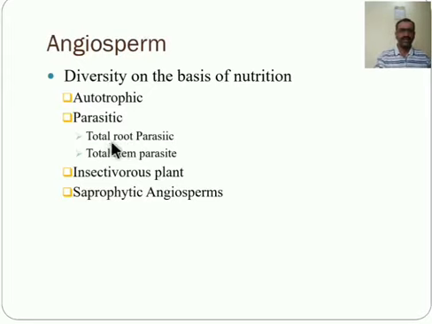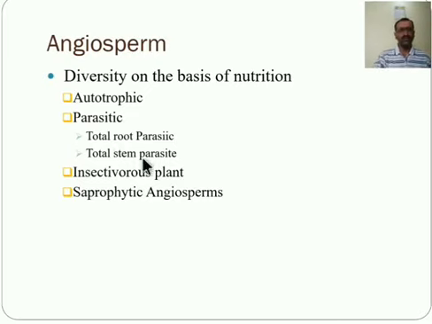Here again they are divided into two types: total root parasite and total stem parasite. Some angiosperms completely depend on the root of the host plant for the supply of water, food and other mineral salts. These plants are called total root parasites. For example, Striga, Rafflesia, Balanophora. In some total root parasites, the flowers remain above the surface of the soil while the vegetative part is underground and parasitizes the root of the host.